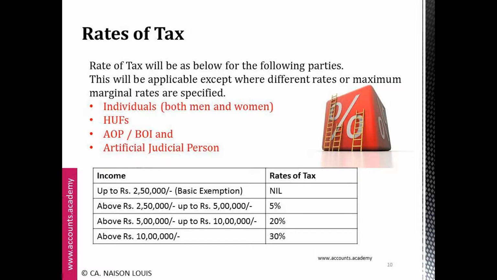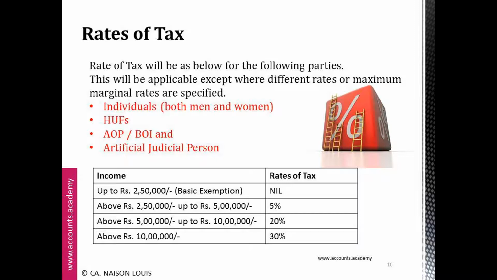Normal rates. For individuals including both men and women, Hindu undivided families, AOP or BOI, and artificial juridical persons, the rate of tax will be calculated as follows. For a person having income up to 2,50,000, there is a basic exemption, that is, they don't have to pay any tax.